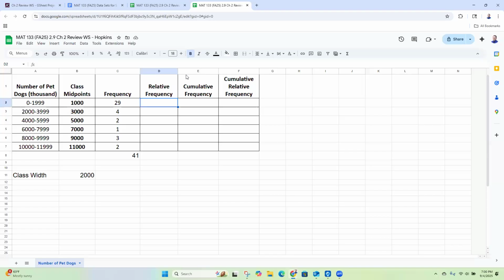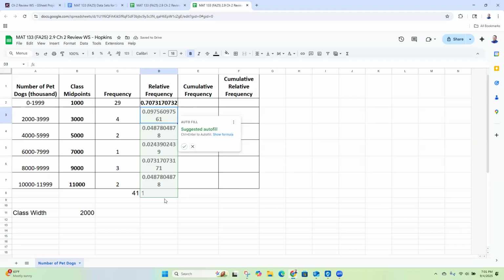So what does that look like? In cell D2, so make sure you clicked on that, you're going to type equals. And then Google Sheets is going to make a guess. It says, hey, do you want to multiply these together? No, that is not what I'm going to do. Good try, Google, but nope, not this time. So I'm going to click on the 29. So that's the frequency, but I don't want to type 29. I want to actually click on cell C2, and then I'm going to divide by 41. Okay, so I'm going to type the 41. Now you don't have to. I'll show you a way you can do it using cell references, but first we'll do equals C2 divided by 41.